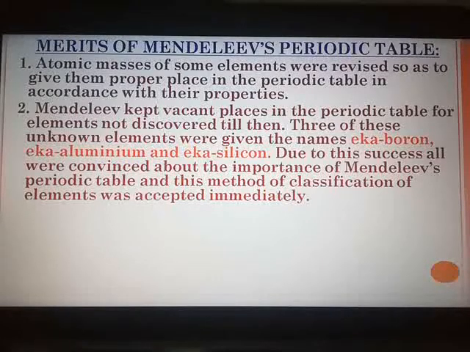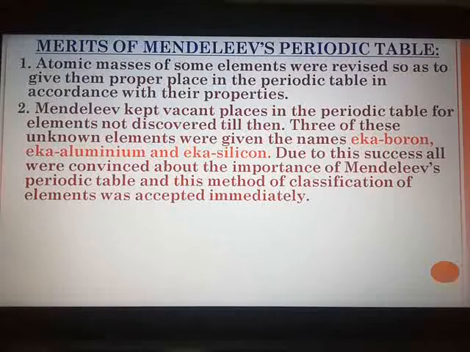If a class is occupied by students, suppose 60 students are presently in the class, and the teacher predicts that 3 more children are going to be added this year, and not only that, but the teacher has also left some places in the catalog, places to sit for the children, and later on when the children are admitted in the school, their names match with the blank places in the catalog, then we can surely say that it is a great prediction by the teacher. See, the same applies here.